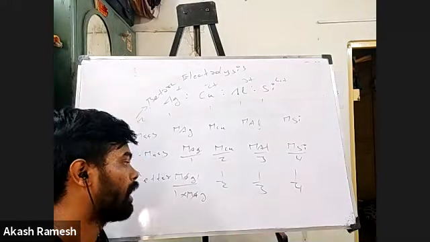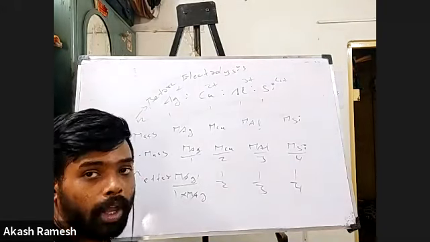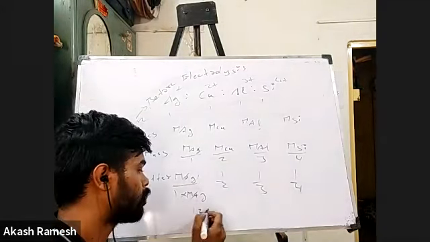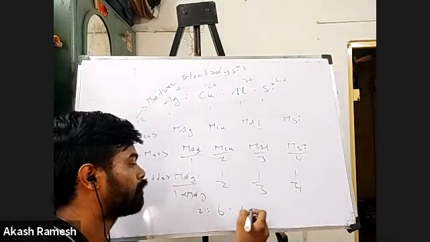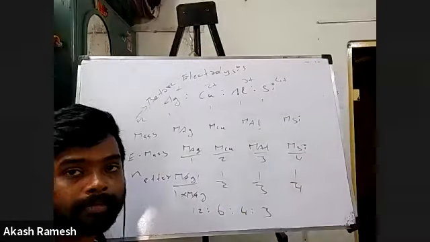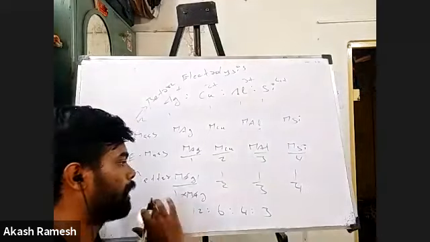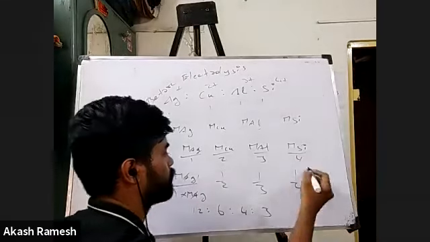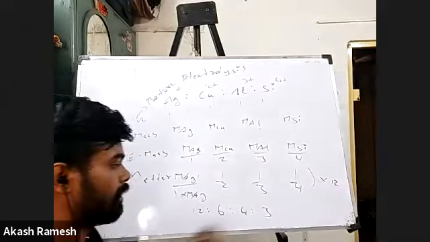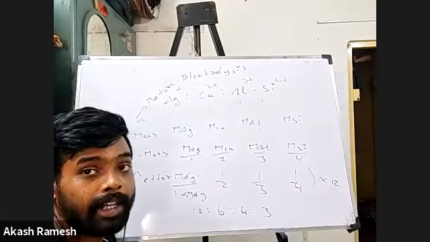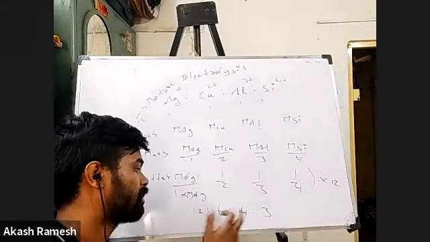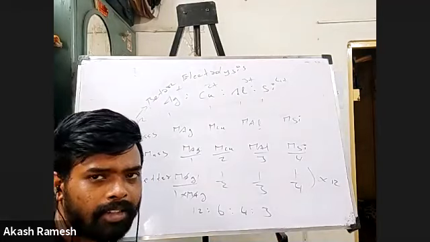So what will I do? If I multiply everything by 12, can I say the ratio would be 12 is to 6 is to 4 is to 3? I multiplied everything by 12 so that I'll get a ratio in proper integer terms. So it will be 12 is to 6 is to 4 is to 3. That's it, that's the answer.